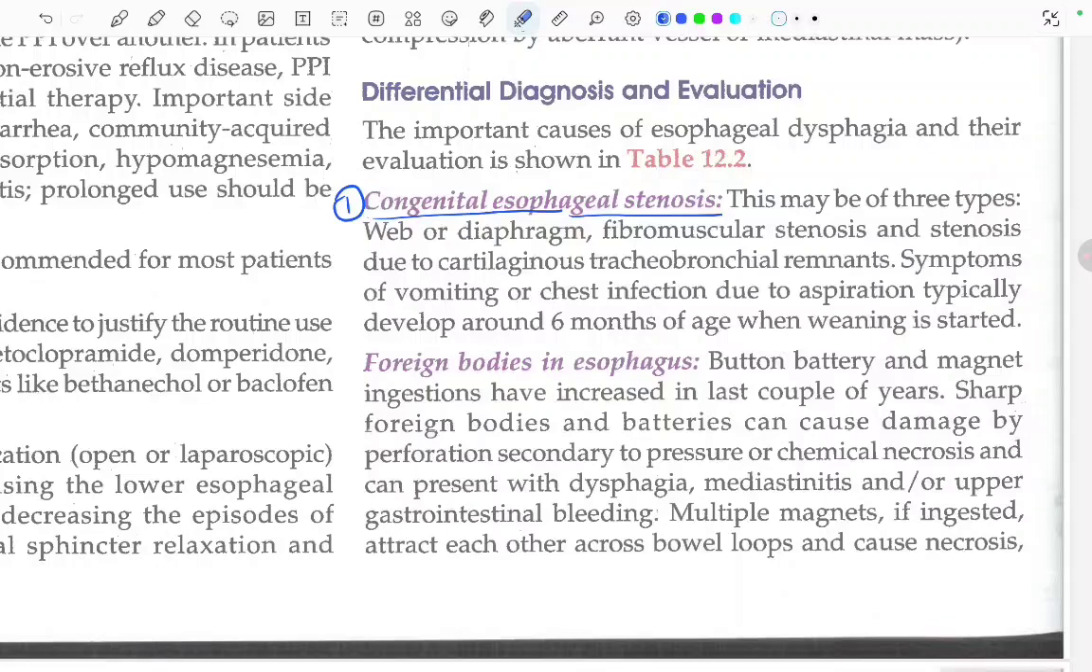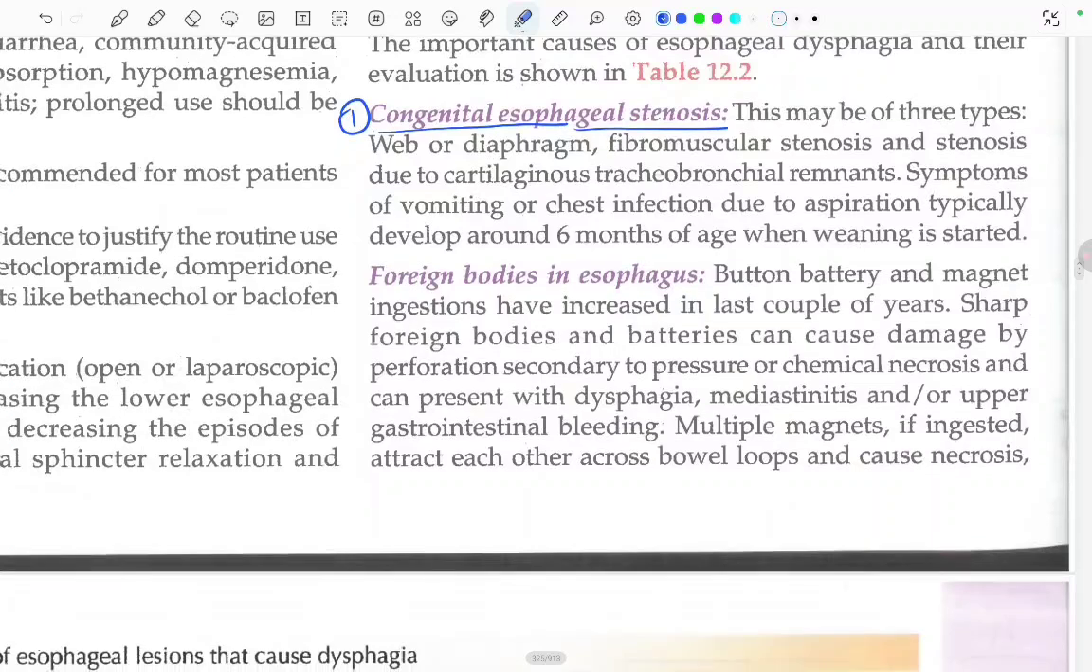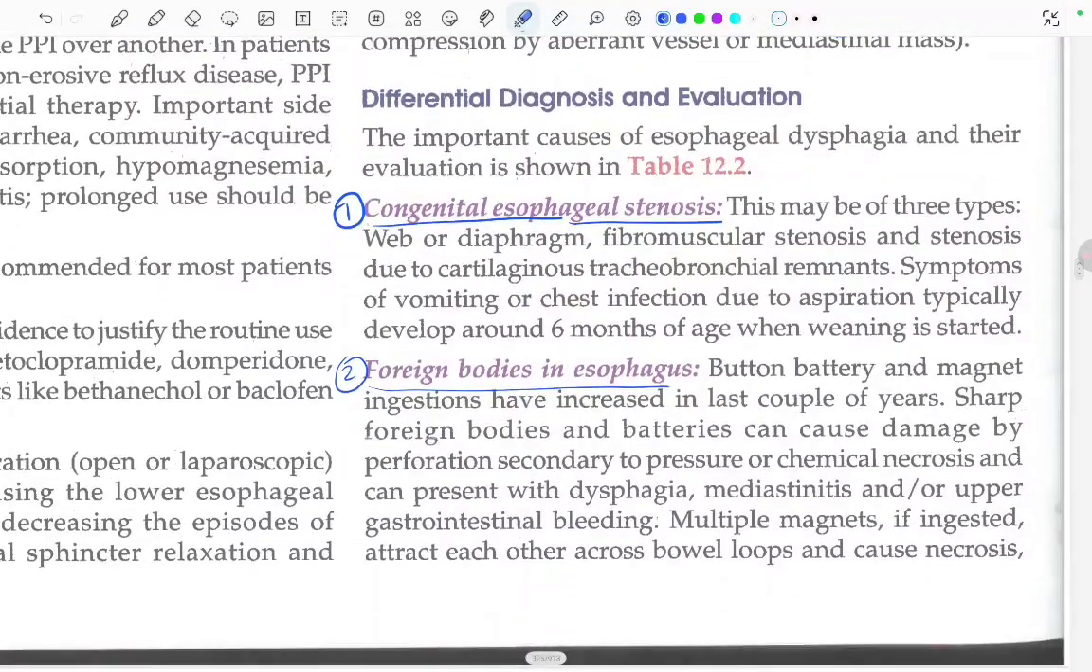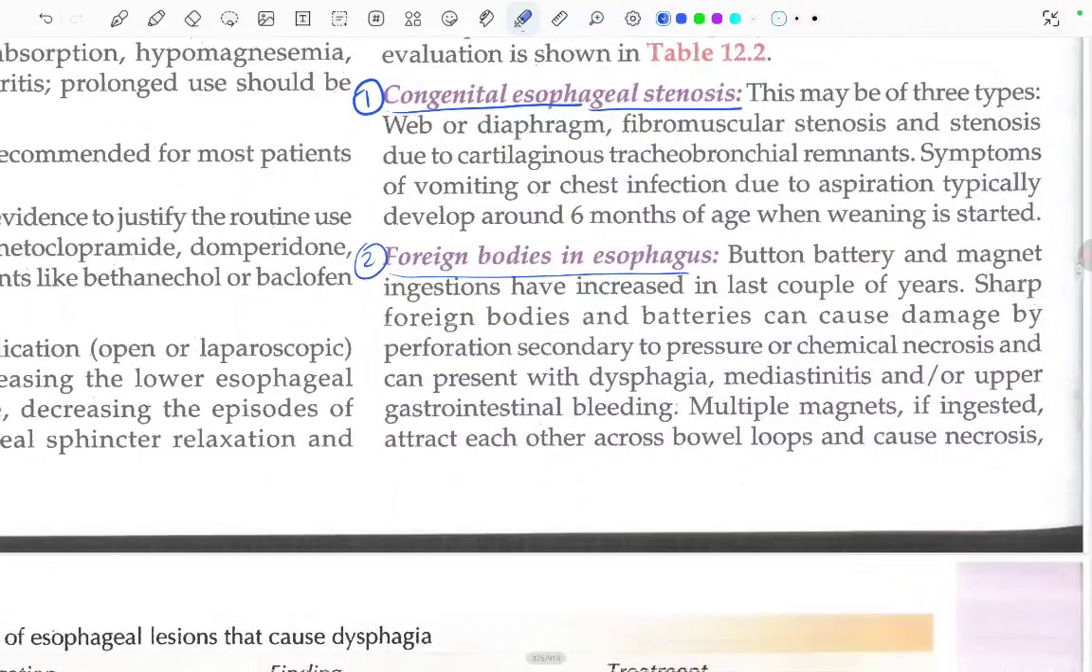Symptoms of vomiting or chest infection due to aspiration typically develop around 6 months of age when weaning is started. So in congenital esophageal stenosis, the symptoms will commonly develop around 6 months of age. The other cause is foreign body in the esophagus. Button batteries and magnet ingestion may have increased in the last couple of years. So any foreign body can also cause esophageal dysphagia. What can be the foreign bodies? Mostly button batteries or any magnet.